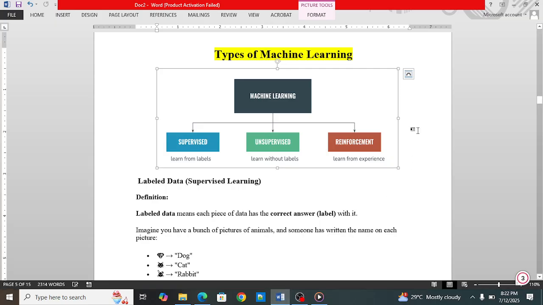Good morning, students. You are aware of machine learning now. I will tell you about the types of machine learning. We have three types of machine learning: supervised machine learning, unsupervised machine learning, and reinforcement machine learning.